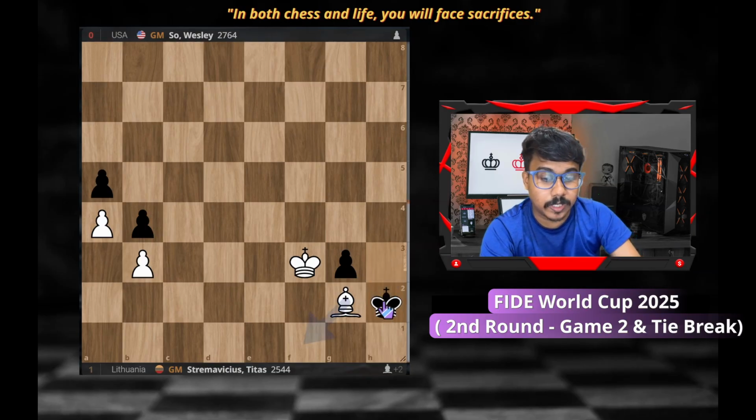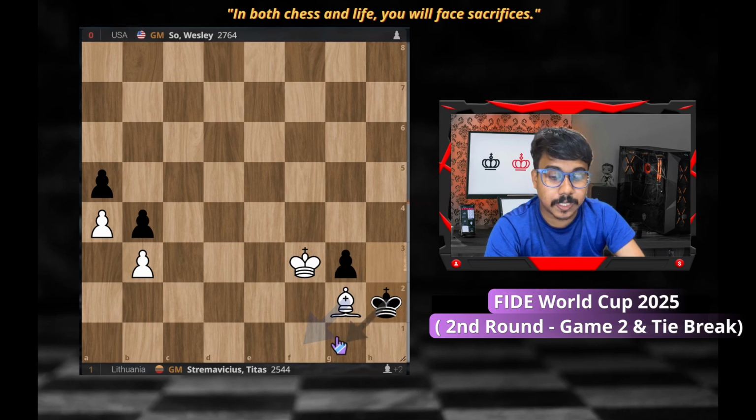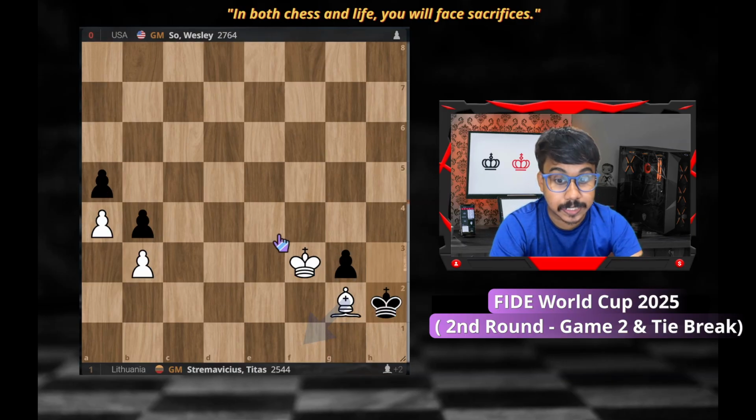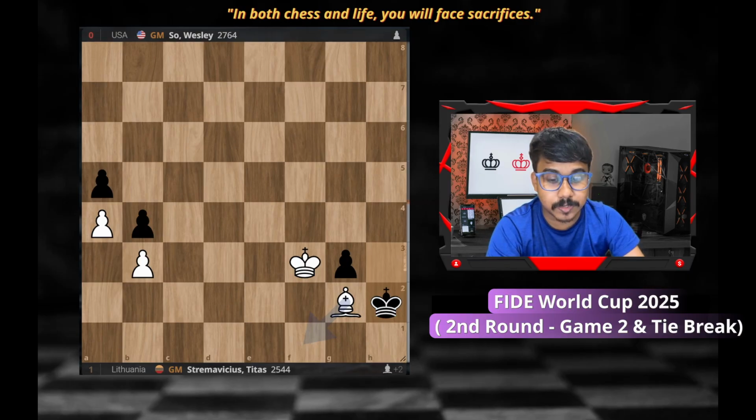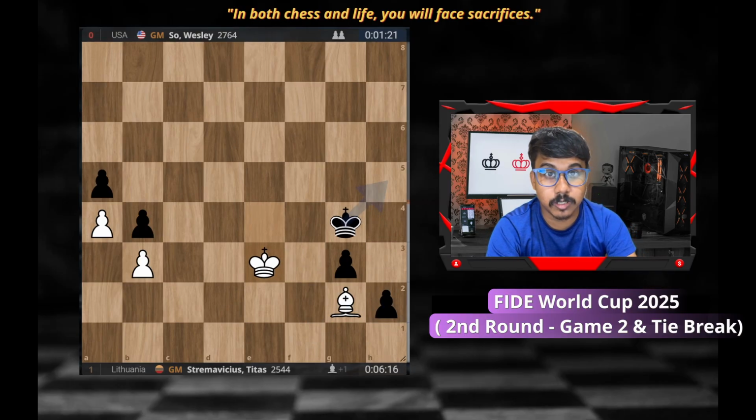And the point is, whenever black gets a chance, black can play king to g1, and white cannot take the g3 pawn because it's a stalemate. These two pawns are locked, and Wesley completely misunderstood this position and he resigned. Actually, at this moment, he resigned the game after king e3. He resigned at this position and didn't continue the game, and it was a draw.